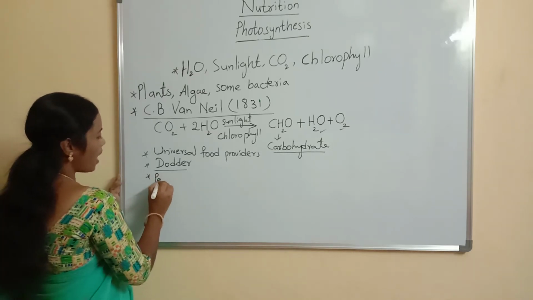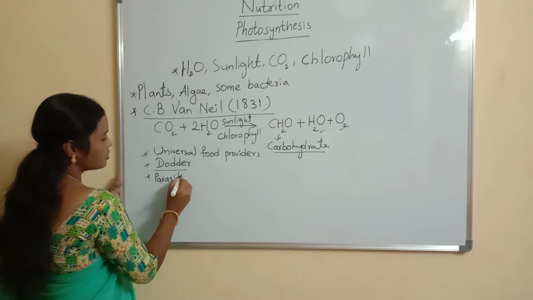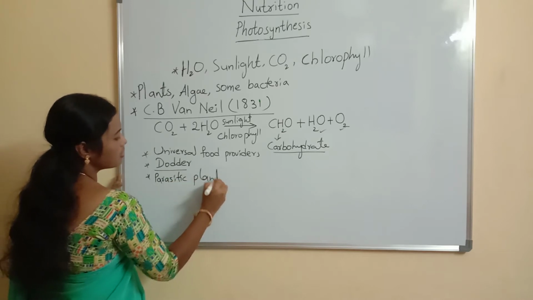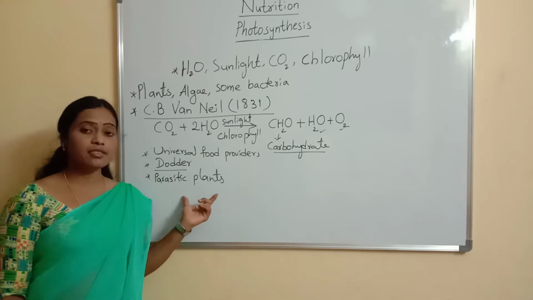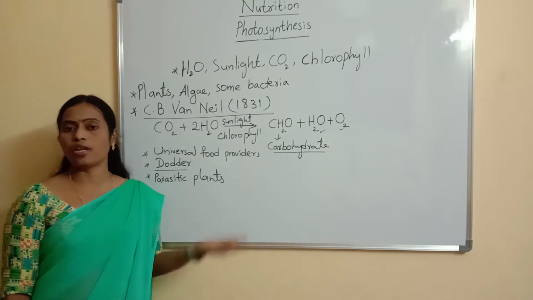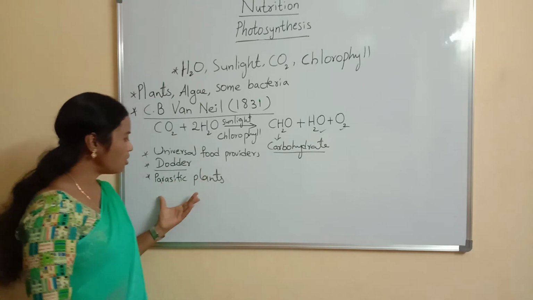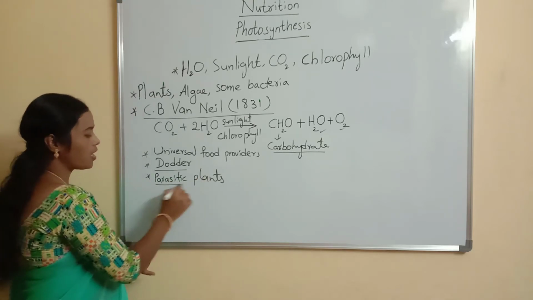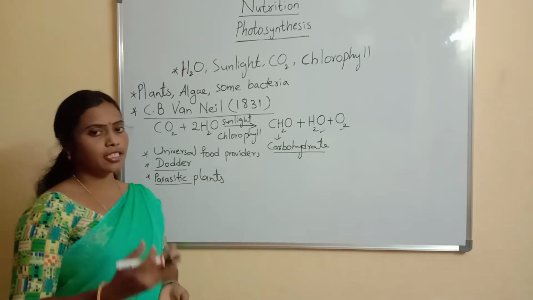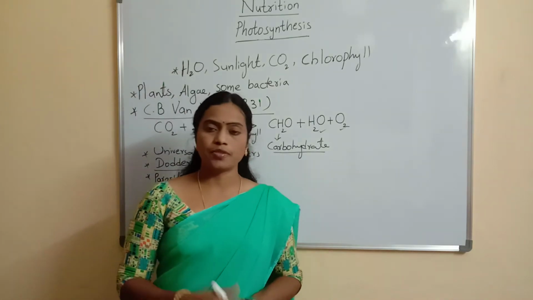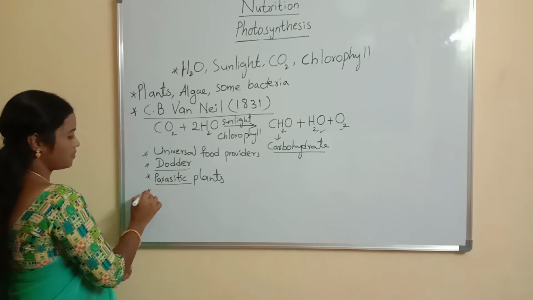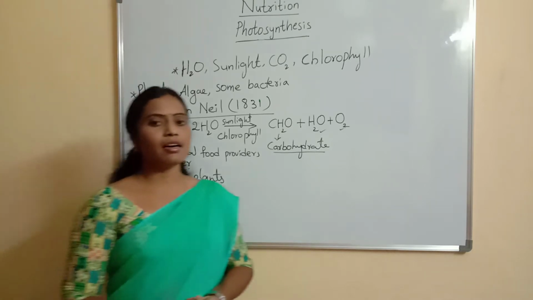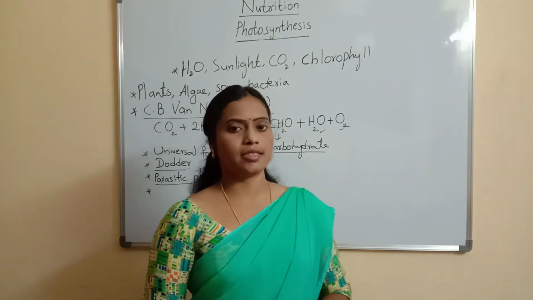So parasitic plants cannot prepare food materials. What is the reason? Parasitic plants don't have chlorophyll. So these non-chlorophyllous plants live as parasitic plants. Parasitic plants depend on other plants for food and water also. For example, dodder.